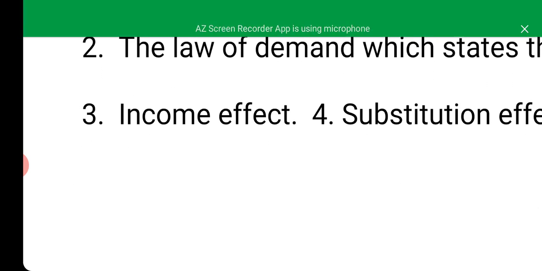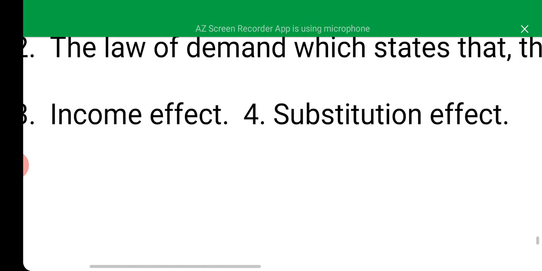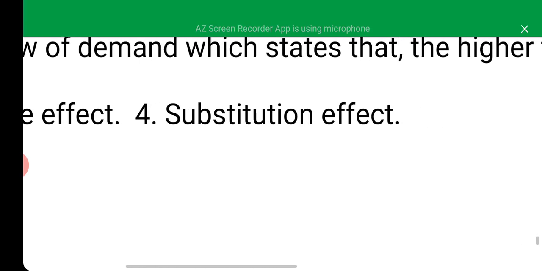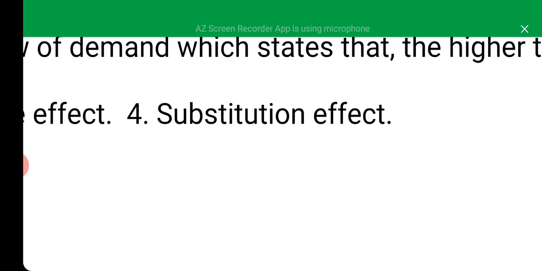The higher the income, the higher the quantity of goods that will be demanded, and vice versa. Then substitution effect. We talk of the competitive demand for goods that have close substitutes. When the price of one increases, people switch over to the one that has a lower price.